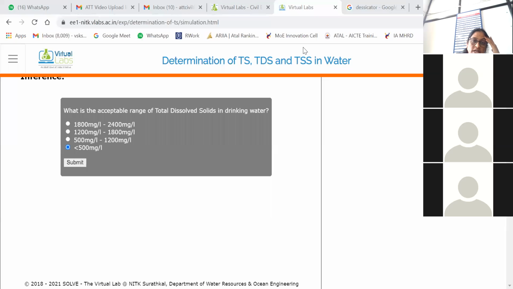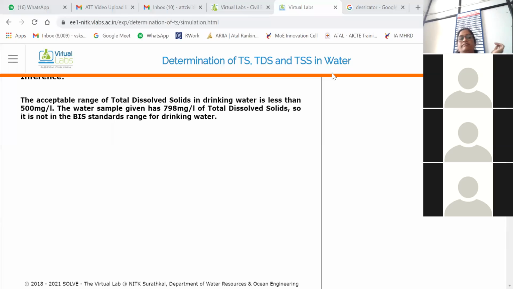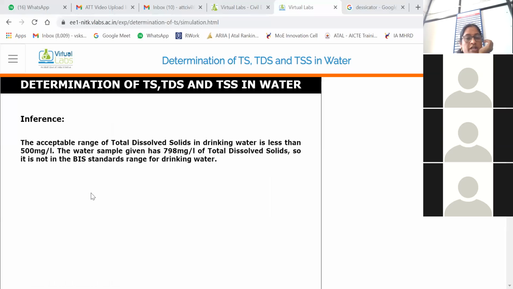So Mahesh has already answered. Suraj also answered. So I will click their answer over here and will check submit. Answer is correct. Please note down: the acceptable range of total dissolved solids in drinking water is less than 500 milligram per liter.